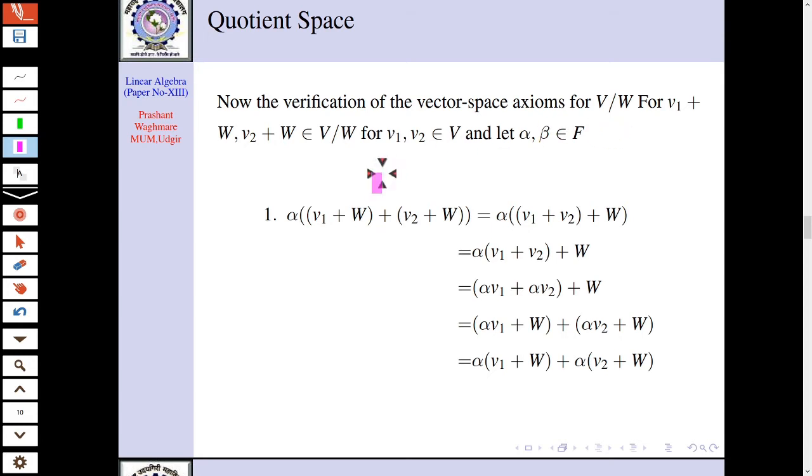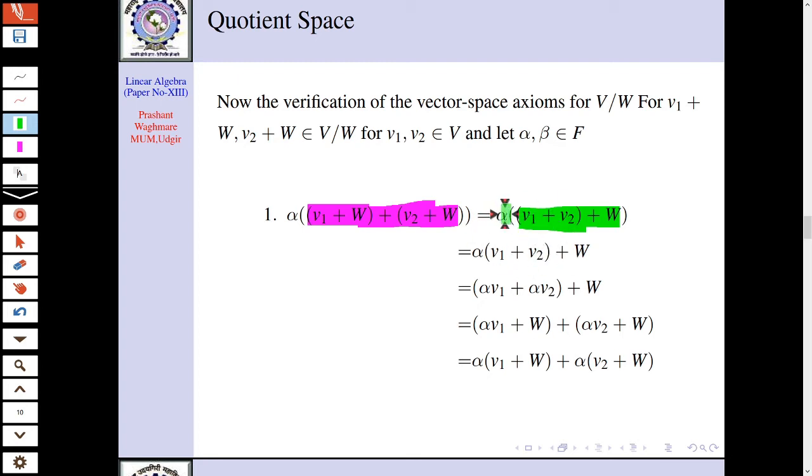So the first axiom is what? You can see here, alpha into ((V1 plus W) plus (V2 plus W)). We need to distribute this alpha over this. So first of all I need to add these two cosets. Now the addition of these two cosets is nothing but adding V1 plus V2, so V1 plus V2 plus W. As this is one coset, we know the scalar multiplication.